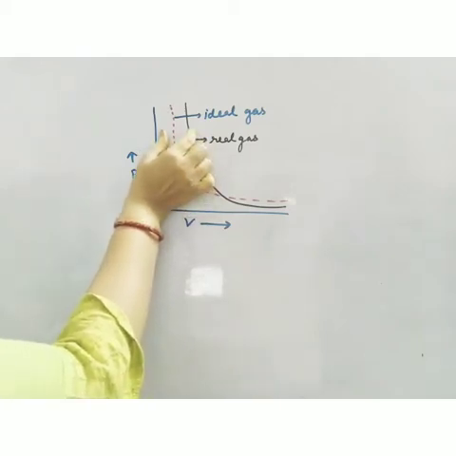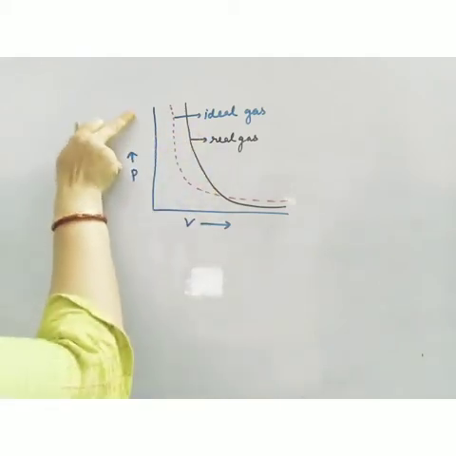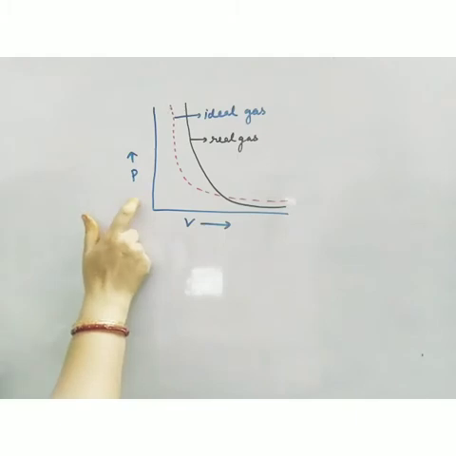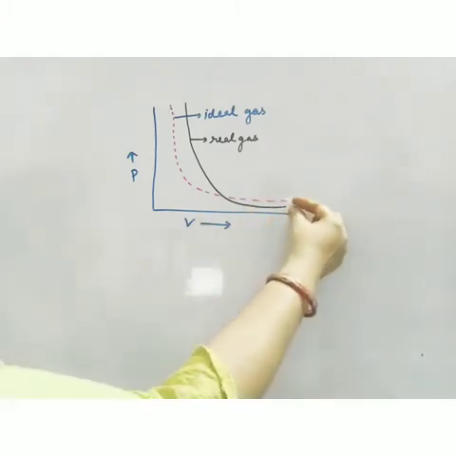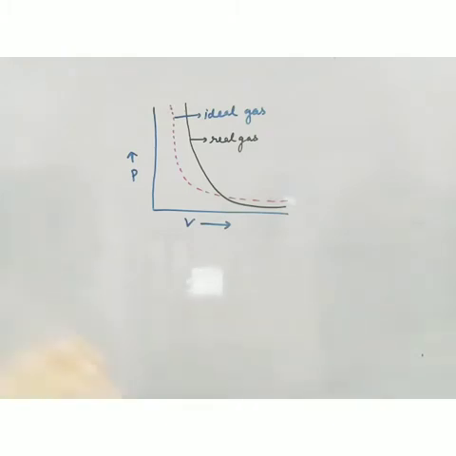You can see the distance between the two lines is more when the pressure is high, but when the pressure is less, the deviation is also less. So a gas can follow ideal behavior when the pressure is low. But when the pressure is high, the gases deviate from ideal behavior, and this deviation keeps on increasing. So this is all about the description of ideal gas and real gas.